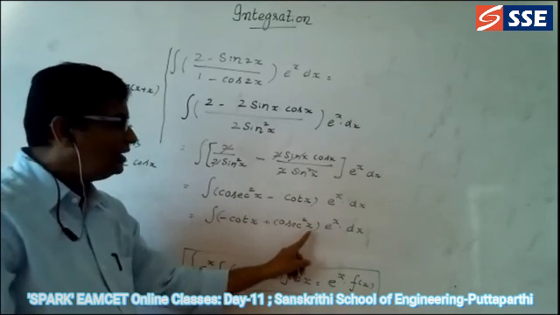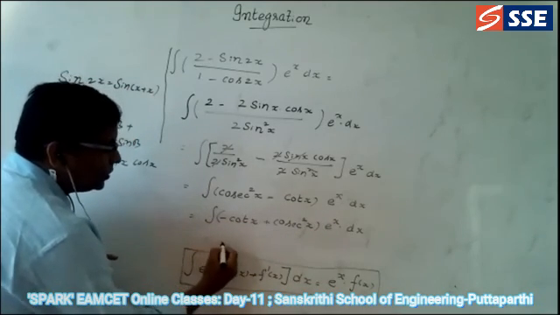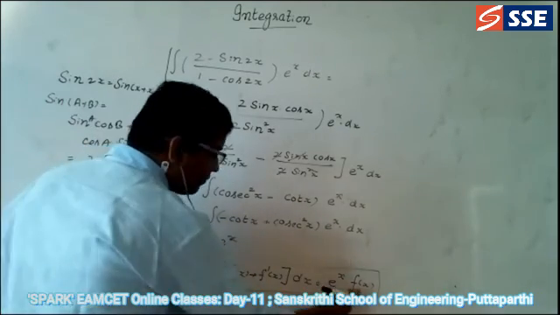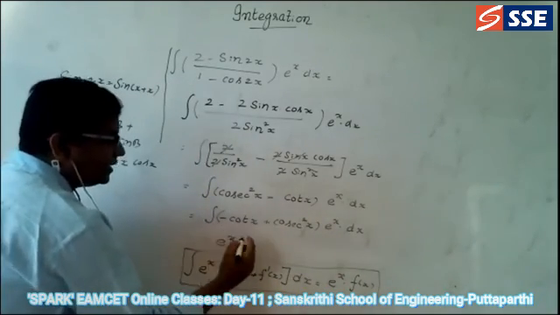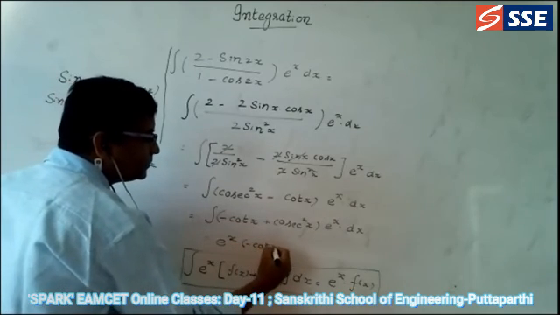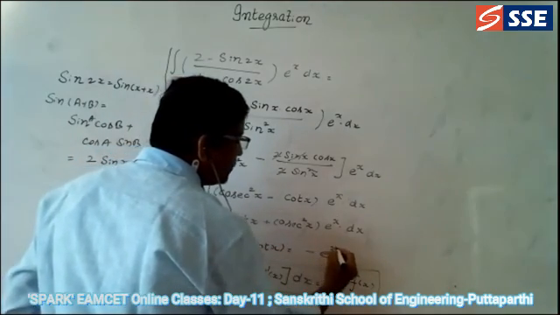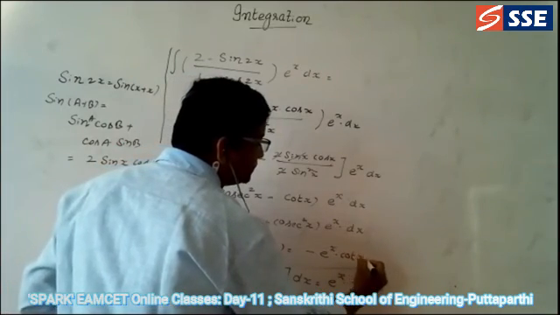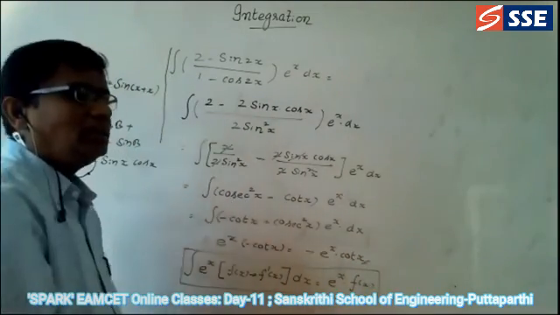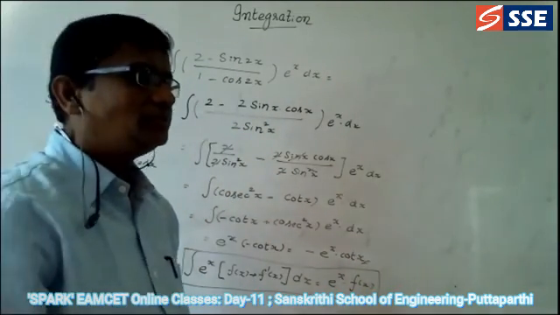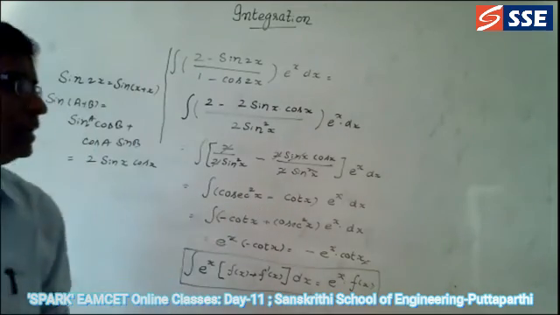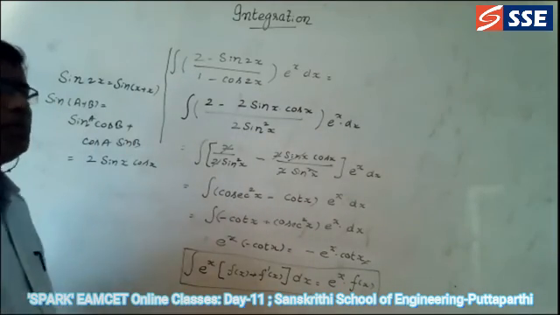So directly the answer can be written as e power x into f of x. In the place of f of x, what is there? Minus cot x. So the answer is minus e power x into cot x. This question was asked in the previous MCET exam. Okay, so like this you are going to do the problems.